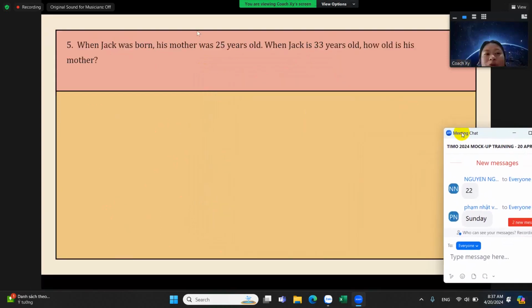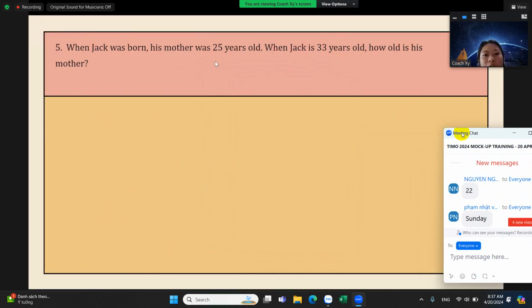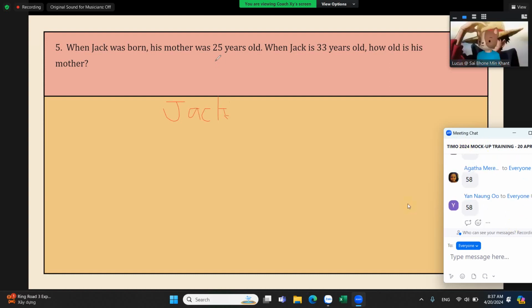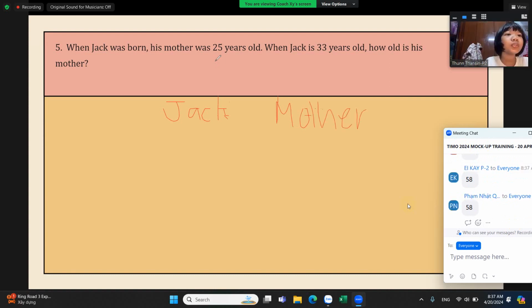Okay, so now we're on number 5. When Jack was born, his mother was 25 years old. When Jack is 33 years old, how old is his mother? Okay. So of course, when Jack was born, 25 plus 33. What would be his age when Jack is born? What would be his age? So when Jack is born, that's going to be 25.